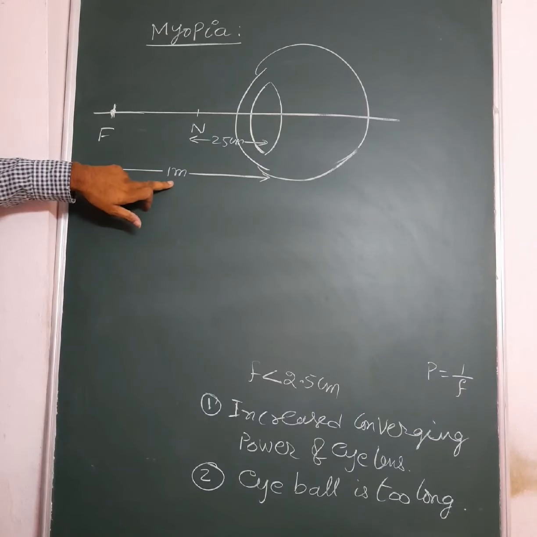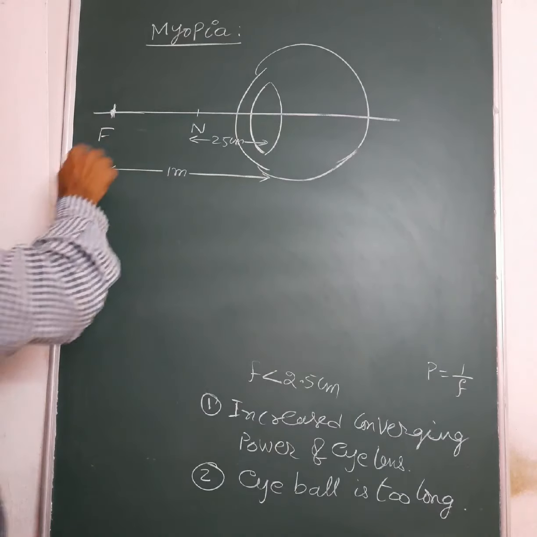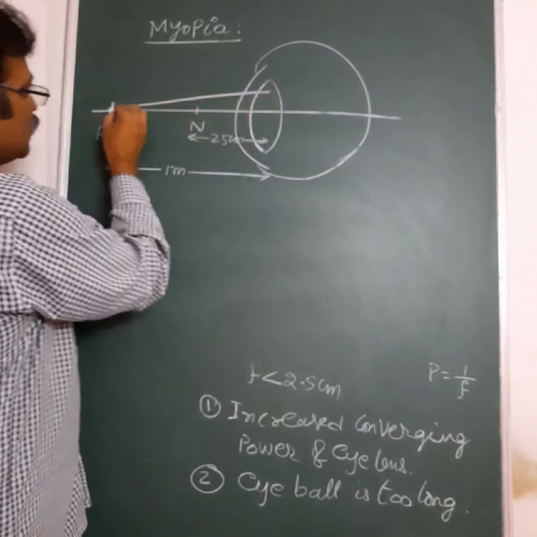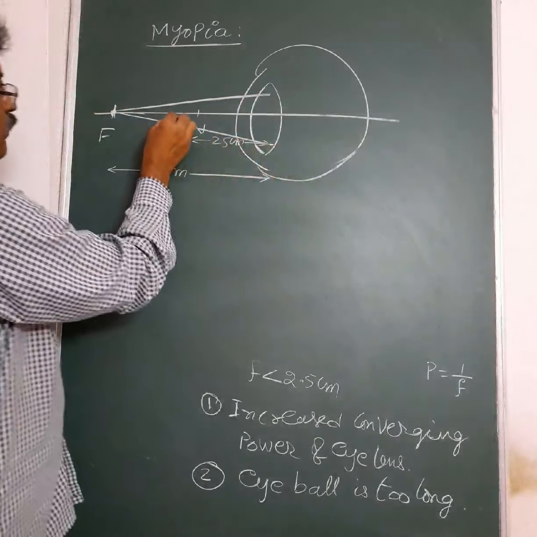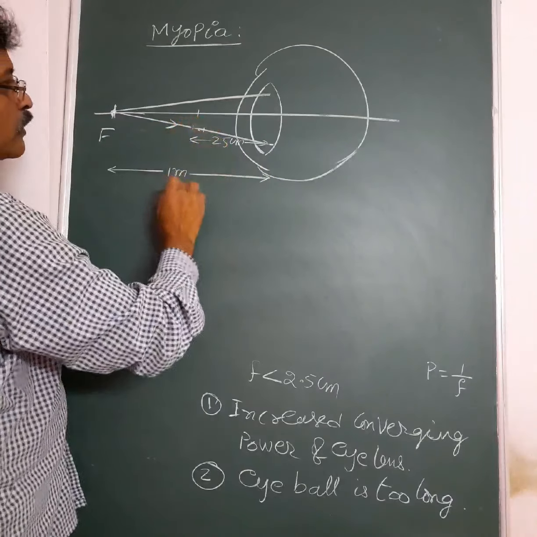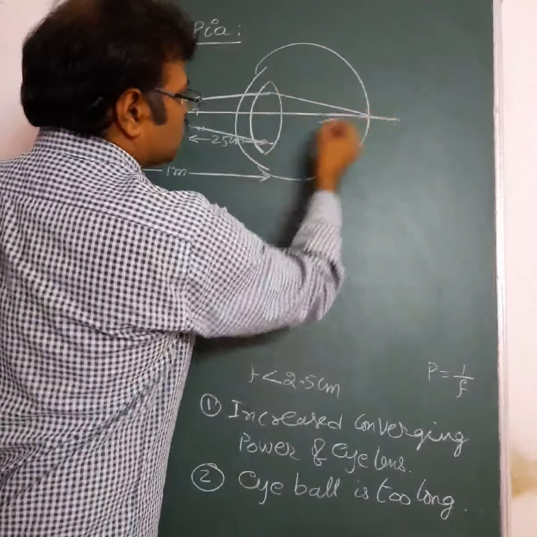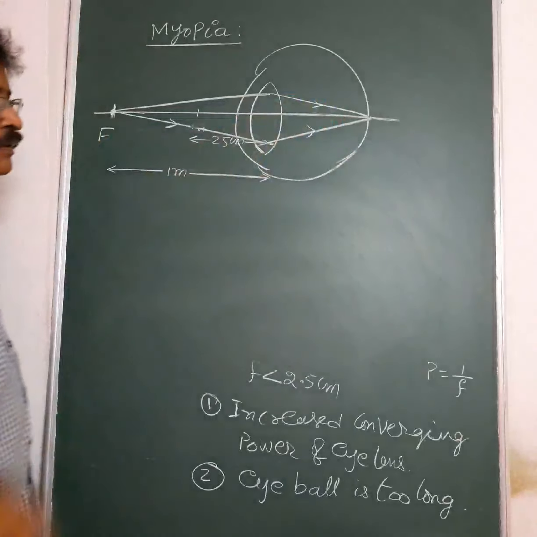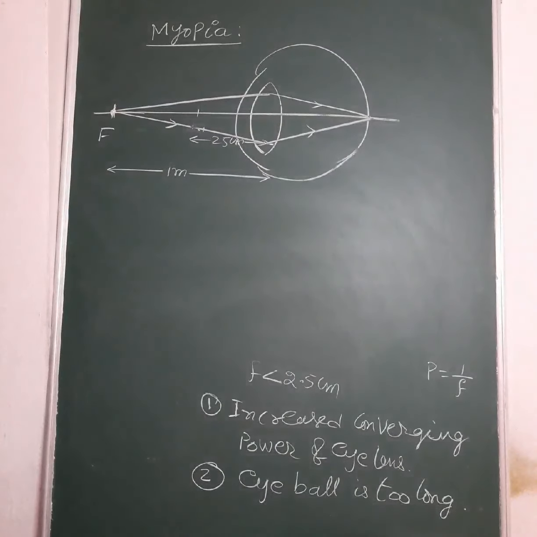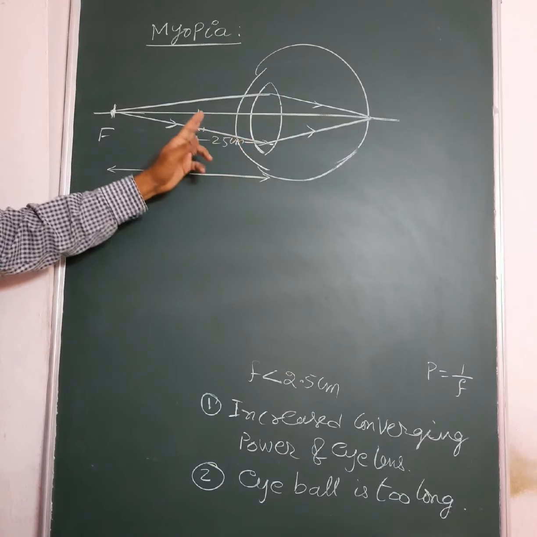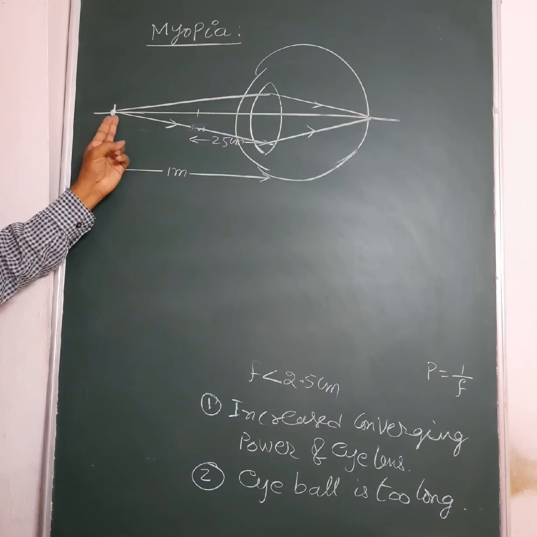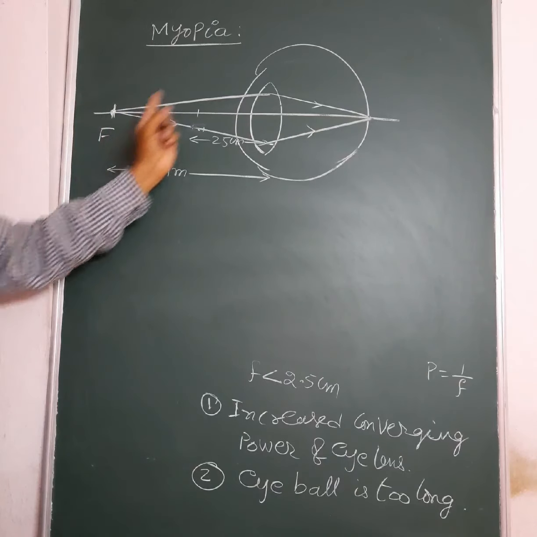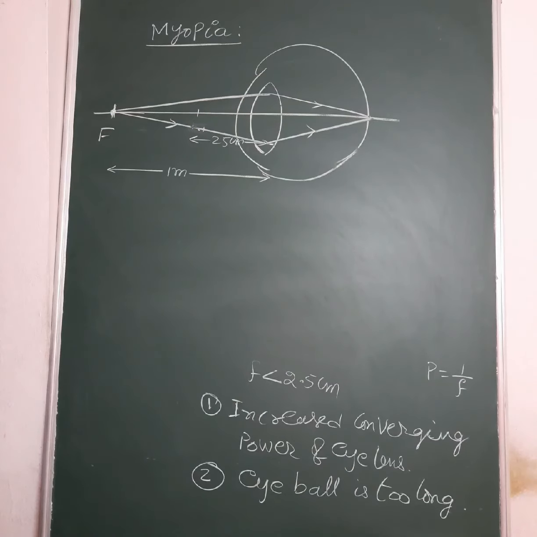Here as an example I have taken 1 meter. If the object is placed at 1 meter or less than 1 meter, then the light rays coming from the object will converge on the retina and the image will be formed on the retina. So, if the object is placed between near point and the far point of the myopic eye, then the image will be formed on the retina.